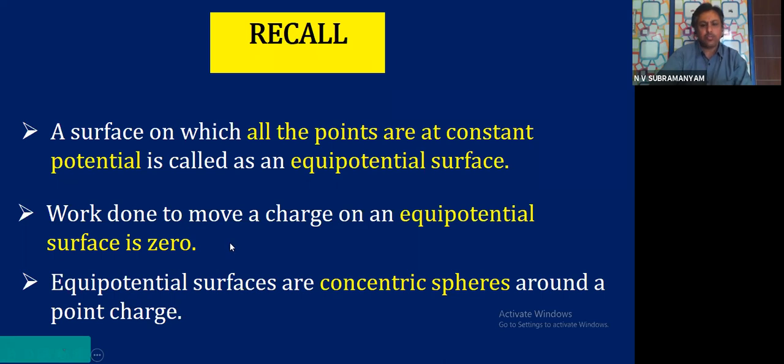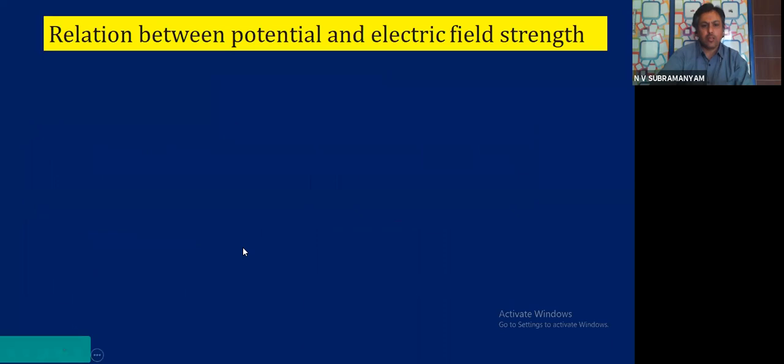Let us now continue with our present webinar. The first learning point for today: we are deriving the relation between the potential and electric field strength. Potential symbol is V, electric field strength symbol is E. You know all of you. So I am now deriving the relation between them.